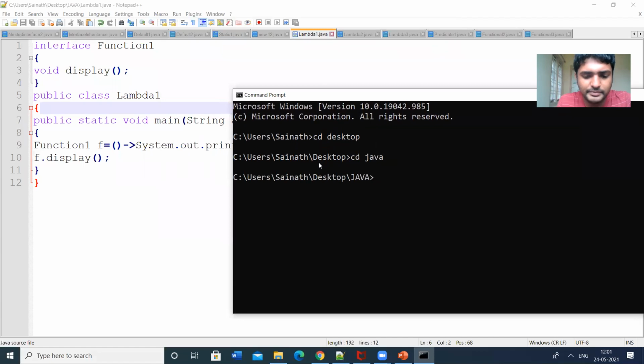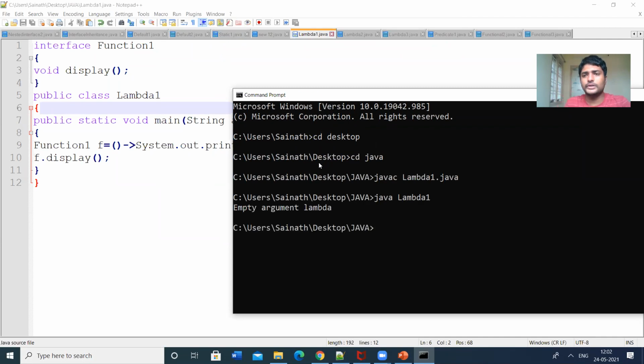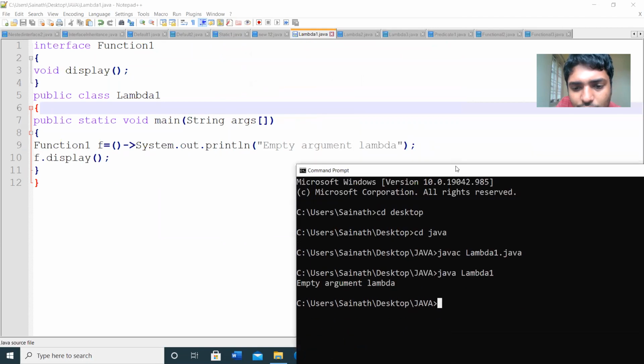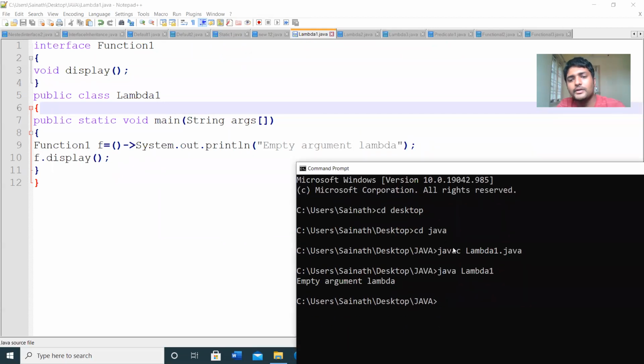So the class name is lambda1.java. Java lambda1. So the output is, we are printing the display method, empty argument lambda. So this is how you can implement the lambda function. So what is the difference between a general interface program and this program?